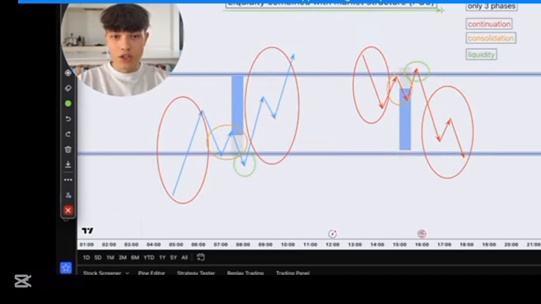Liquidity combined with market structure, aka the power of three. So in trading, there's only three phases. You can either be in the continuation phase, consolidation phase, or liquidity phase. And after the liquidity phase, you get the continuation again. It starts repeating itself. So continuation, consolidation, liquidity, continuation, consolidation, liquidity. You get the idea, right? The continuation phase is mainly the push. So in a bullish trend, it's the bullish push, vice versa in a bearish trend, right?